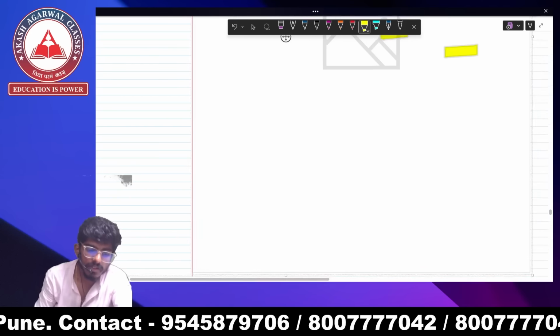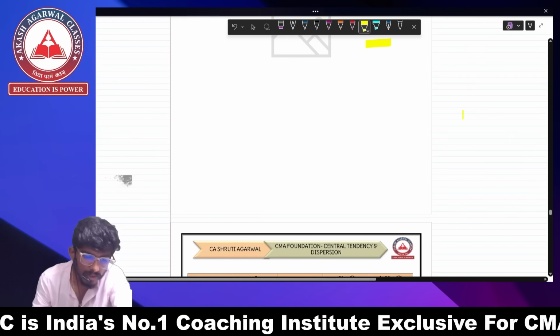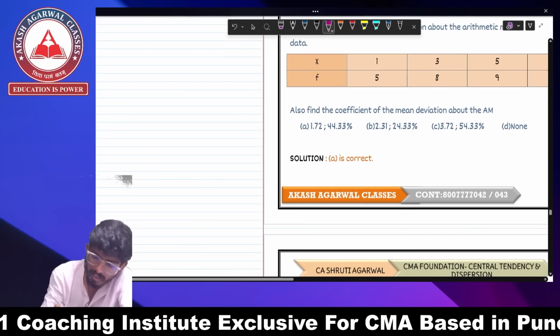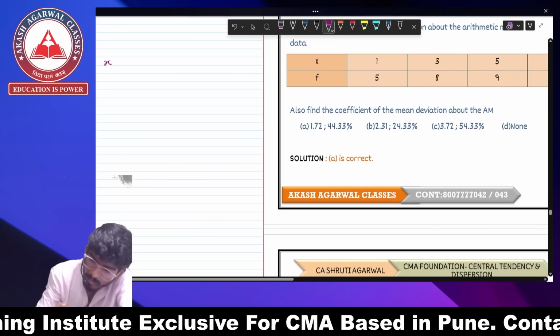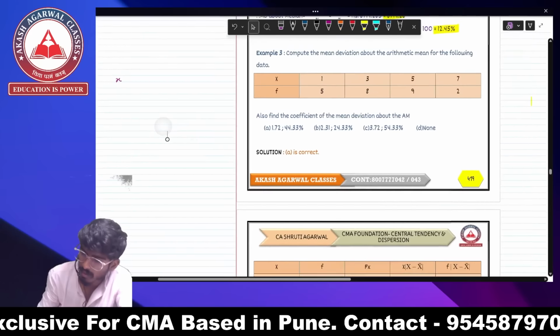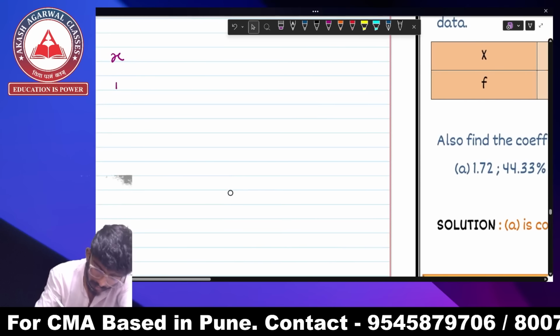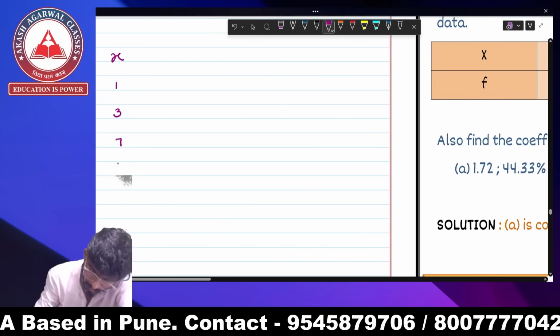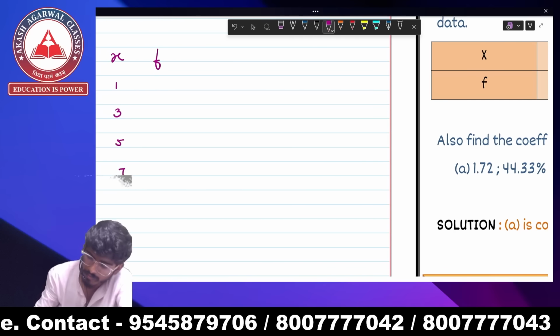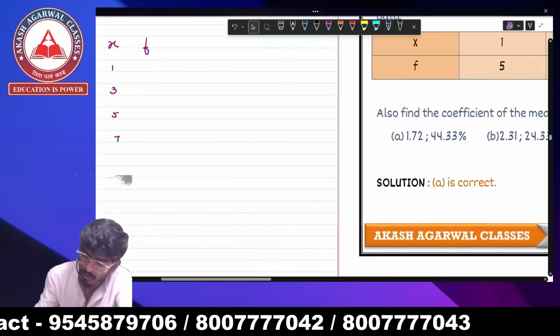There's not a big deal over here, but I'll solve one question for you all, because 100% there is going to be some kind of confusion that you all are going to create. So I'll solve this. There's going to be a column of x: 1, 3, 5, 7. There is going to be a column of f: 5, 8, 9, 2.